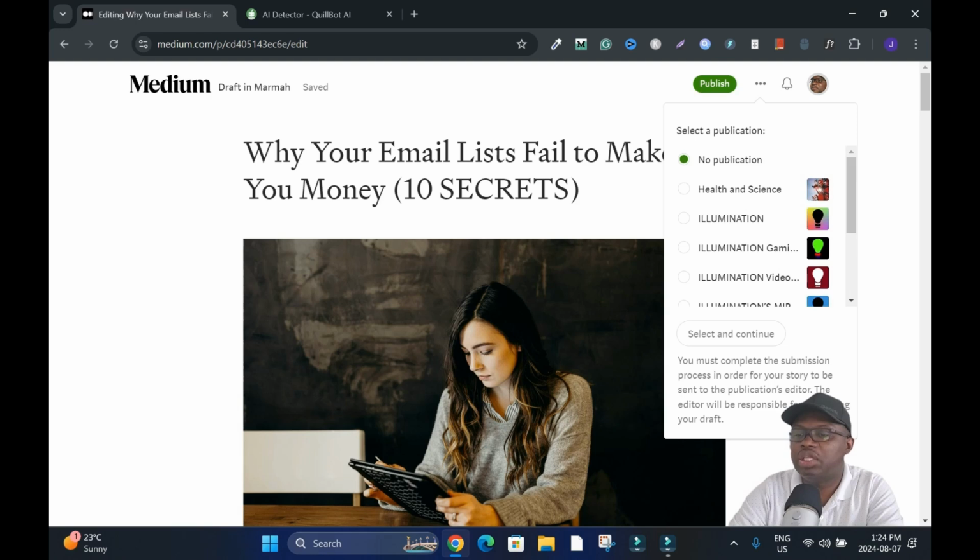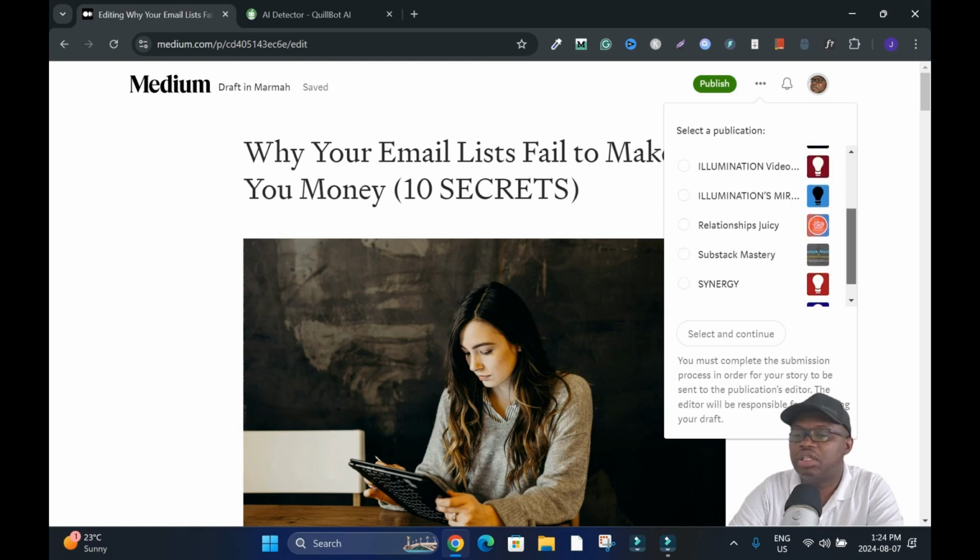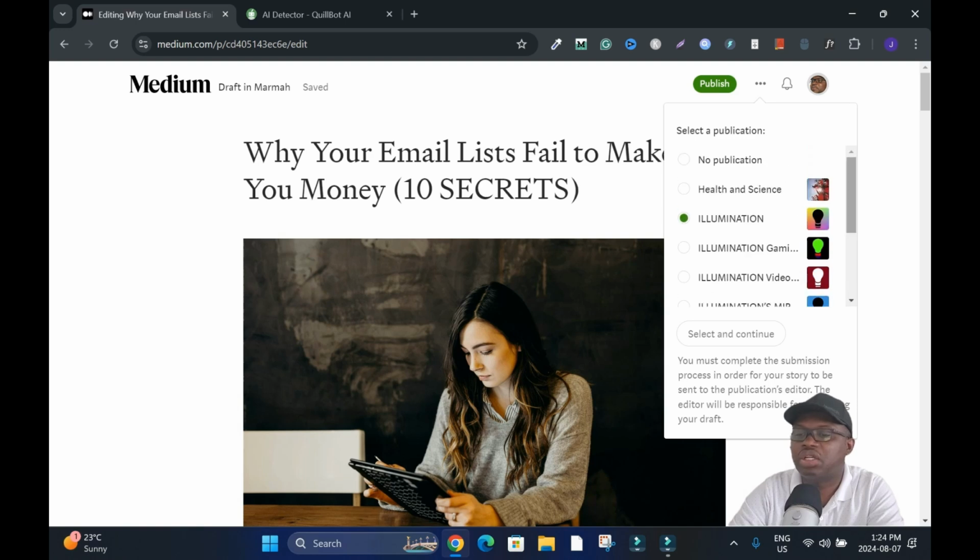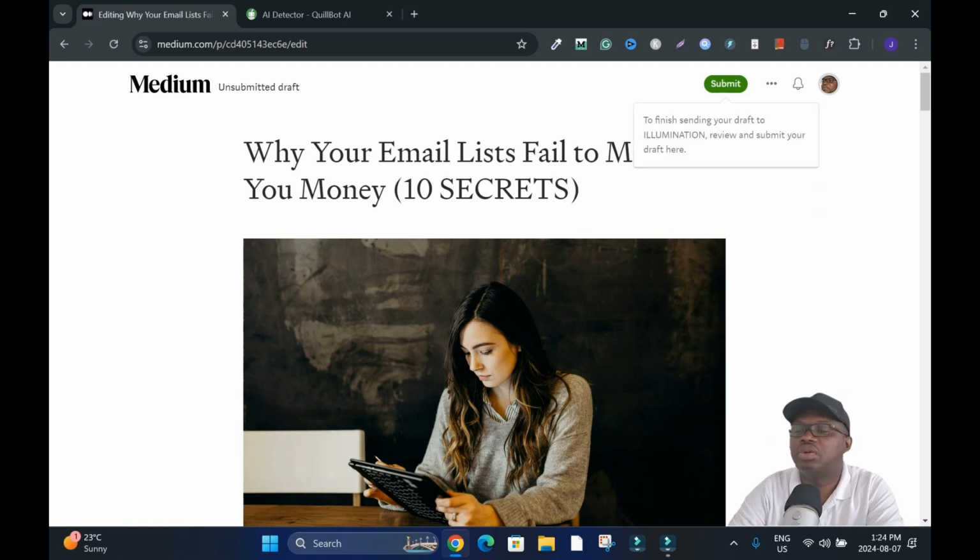These are sub-Illumination publications for health and science. This is the one I want to submit to. This one, for instance, is for gaming, video, and all that. It's up to you. You just have to check the one that you want to submit to, then click on select and continue. Then to finish sending your draft to Illumination, review and submit your draft here.